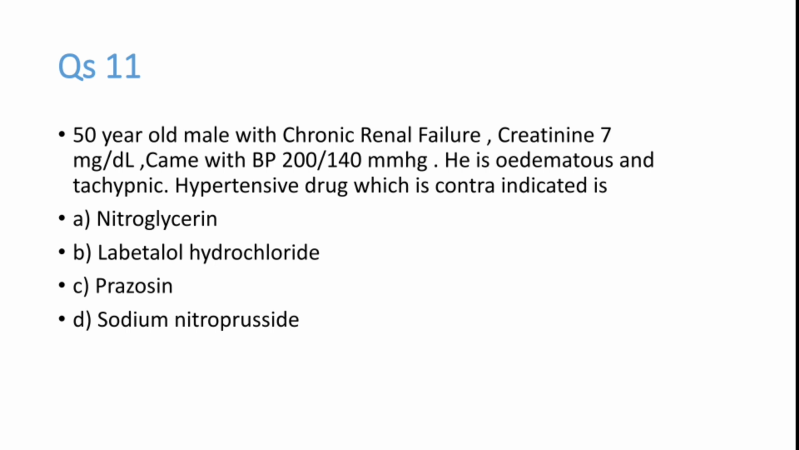Now we will go to question number 11. A 50-year-old male with chronic renal failure, creatinine 7 mg per deciliter, came with very high BP 200 by 140 mm of mercury. He is edematous because of renal failure, tachypneic because of pulmonary edema. Which antihypertensive drug is contraindicated in this case? All these drugs can be used in acute BP elevation, but which drug is contraindicated in this scenario? Nitroglycerin, that is NTG, labetalol infusion, prazosin tablets, sodium nitroprusside infusion.